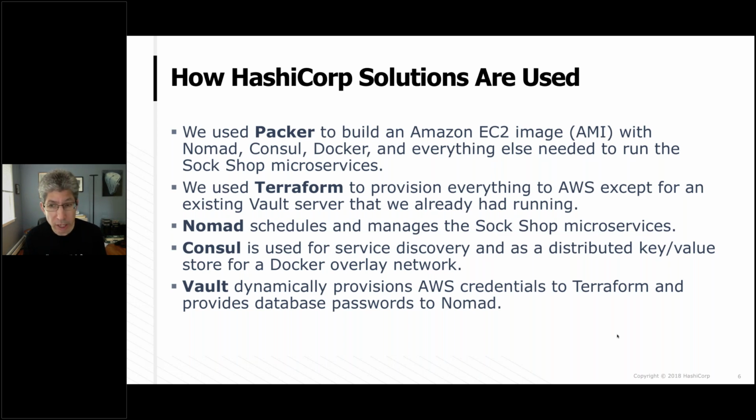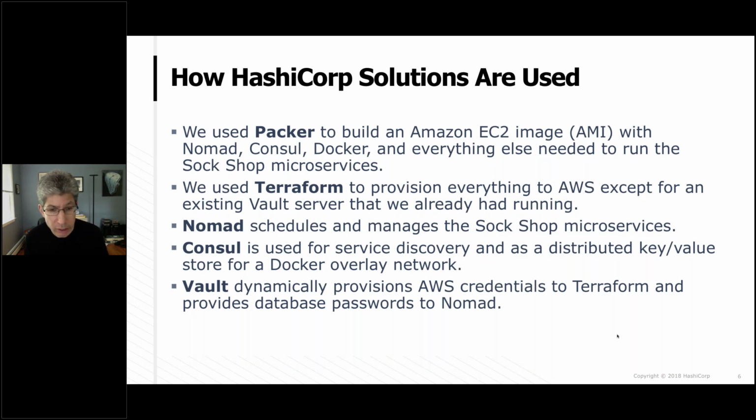Nomad schedules and manages the SockShop microservices. Consul's used for service discovery. Consul's also used as a distributed key value store for a Docker overlay network that I'm using. If you're familiar with Docker, there's something called overlay networks that can span multiple hosts, and I'm actually using one of those. A Docker overlay network needs a key value store, and I'm using Consul in that fashion as well. So Consul's doing two things here. And then Vault is dynamically provisioning AWS credentials to Terraform and provides the database passwords to Nomad, which Nomad then takes and passes on to the databases that it creates.